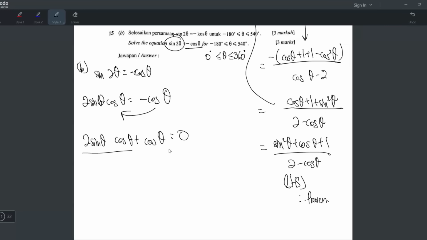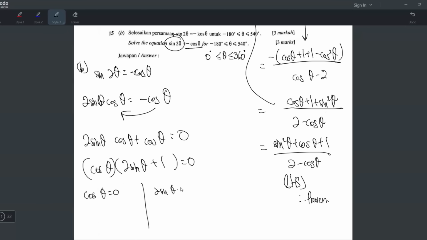Okay, sampai sini you have 2 terms here, and both these 2 terms can divide by what? They can divide by cos theta. So just factor lah. So cos theta times 2 sin theta plus 1. Okay, because you divide both terms with cos theta. Sekarang you have bracket times bracket equals 0. Boleh lah ambil first bracket equals 0, and then the next bracket also equals 0. Okay, cos theta equals 0.